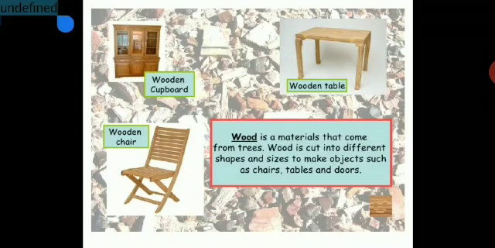Now over here, wood is a material that comes from trees. Wood is cut into different shapes and sizes to make objects such as chairs, tables and doors. So a variety of things you can get out of wood. You can see over here in this picture.